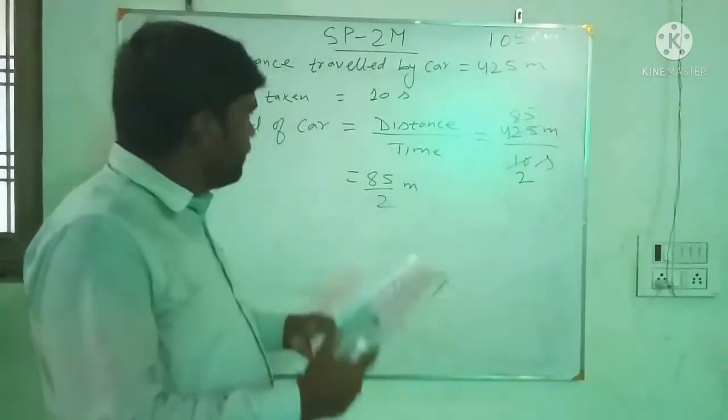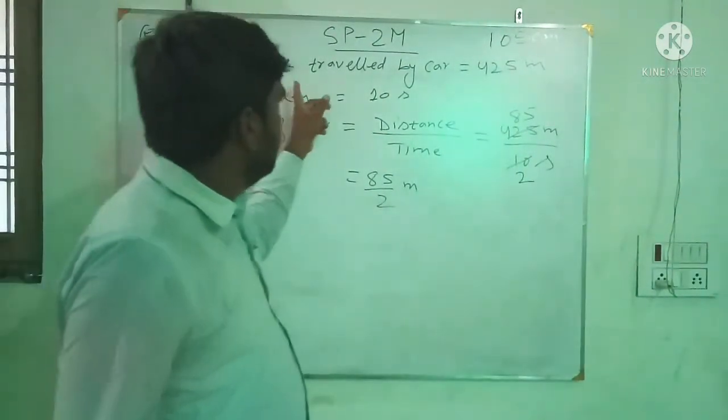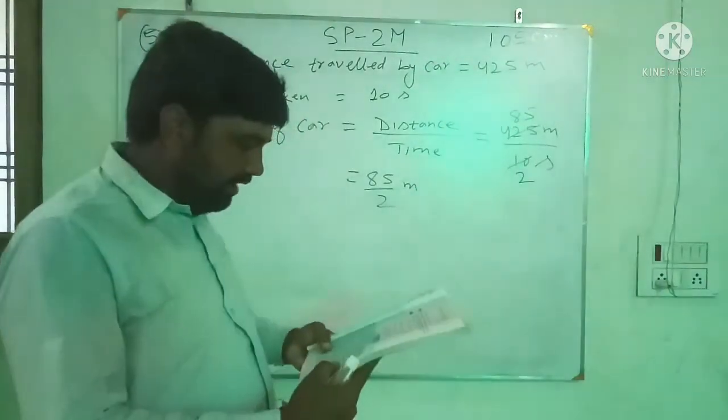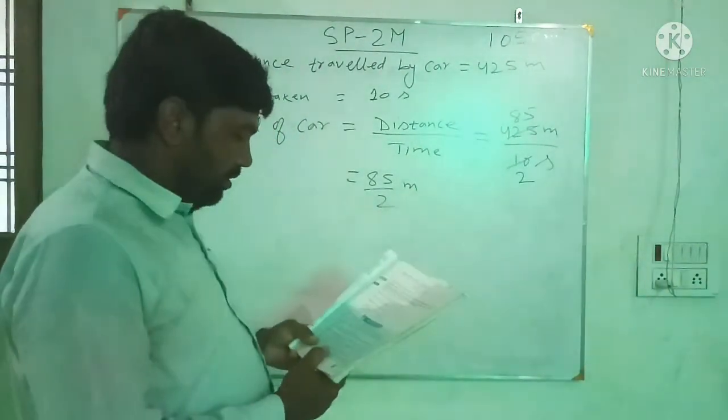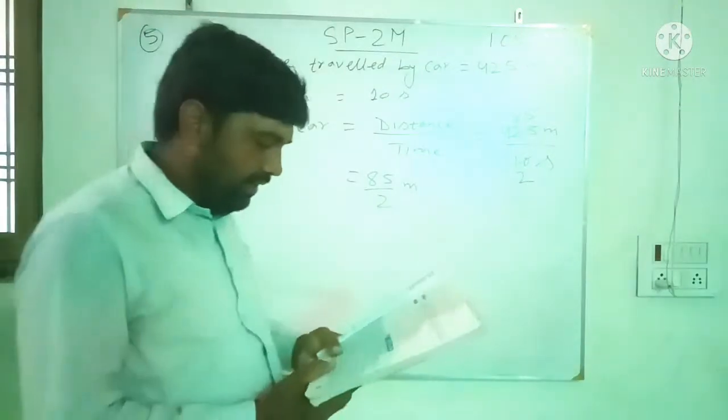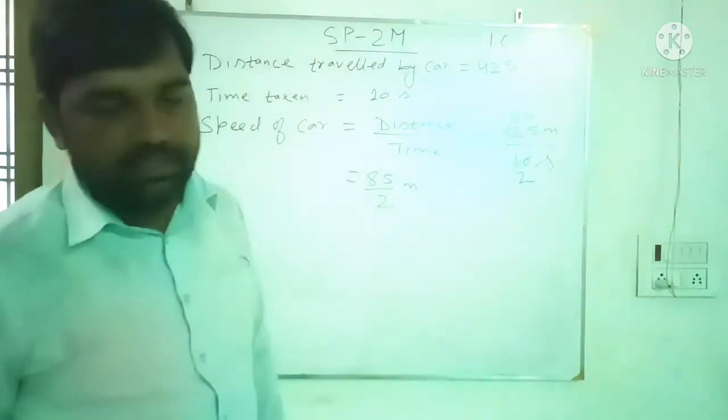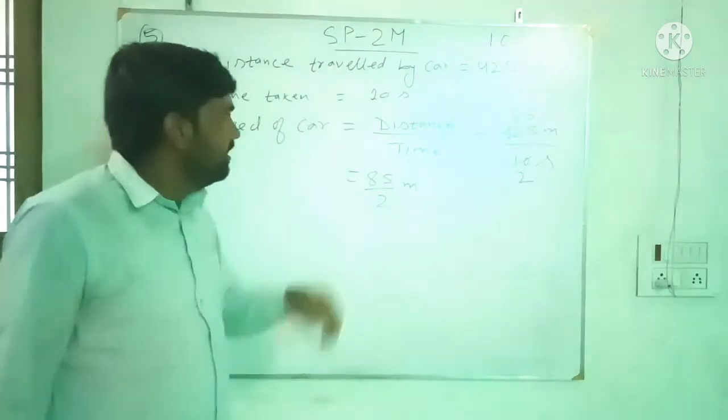A racing car travels 425 meter in 10 seconds. So find the speed in kilometer per hour. Express the speed in kilometer per hour. So we have to express the speed of car in kilometer per hour.